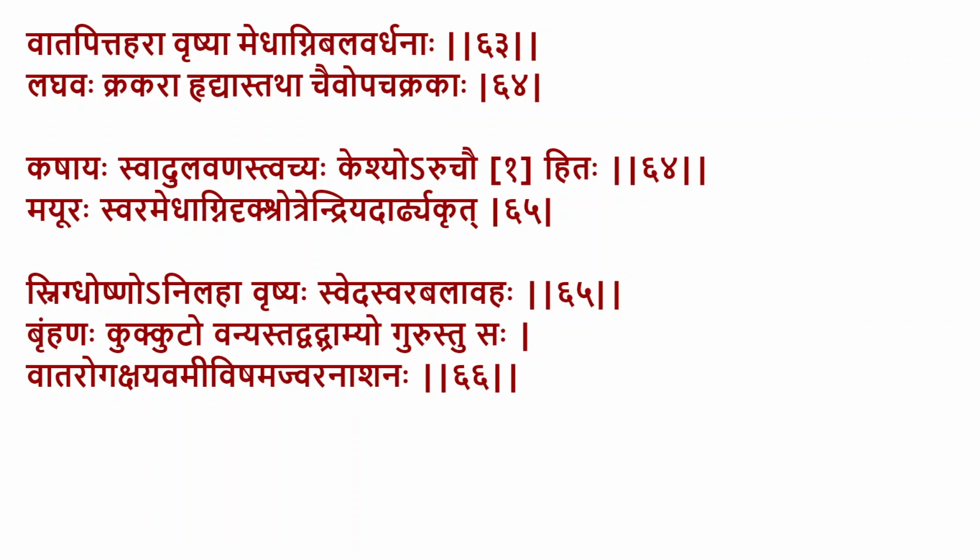You will be punished. स्निग्ध उष्ण अनिलः हृष्यः स्वेदज्वरबलापहः ब्रह्मणः कुक्कुटो वन्यः तद् ग्राम्यो गुरुस्तु सः वातरोगक्षय वमी विषमज्वरनाशनः. Kukkuta, the wild sort of chicken, would be snigdha, ushna, anilaha, vrishyaha, and it increases sweda, swara and brahmana. And gramya, the cultivated, domesticated chicken, would be Guru, Vatarogakshaya, Vami, Vishamajvara Nashana.